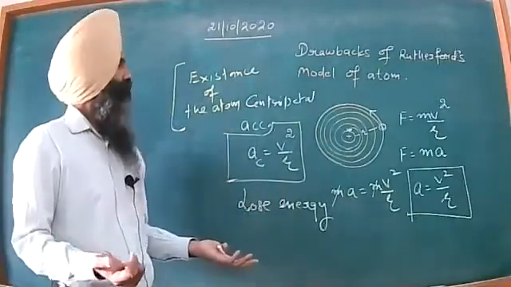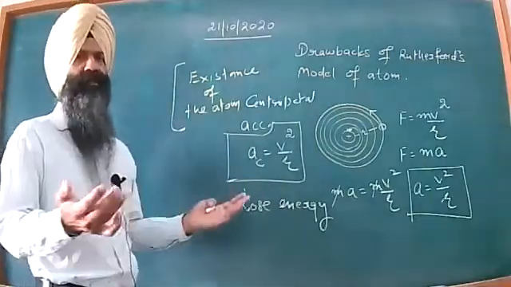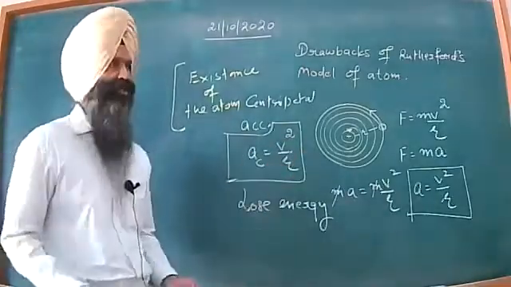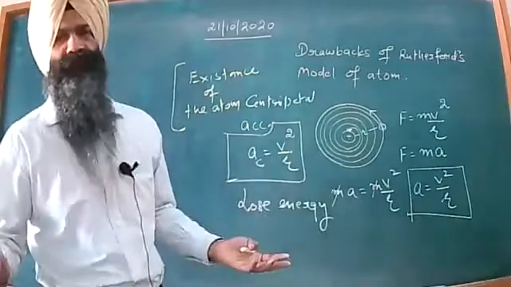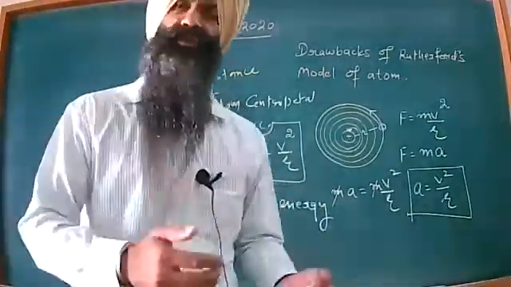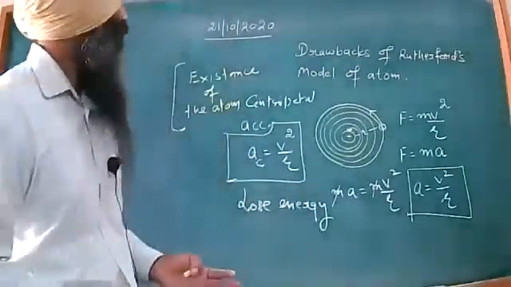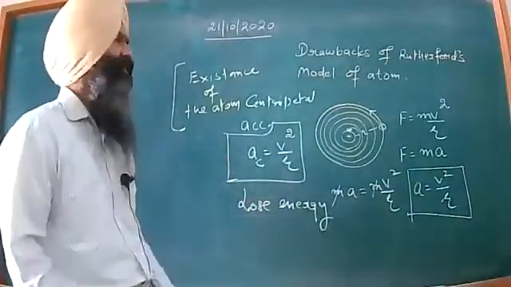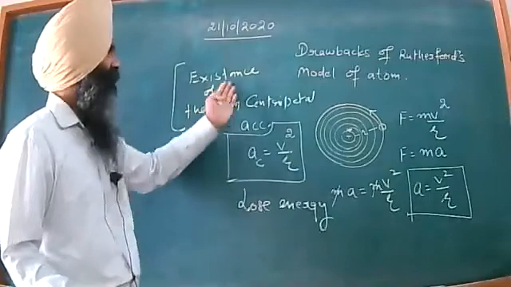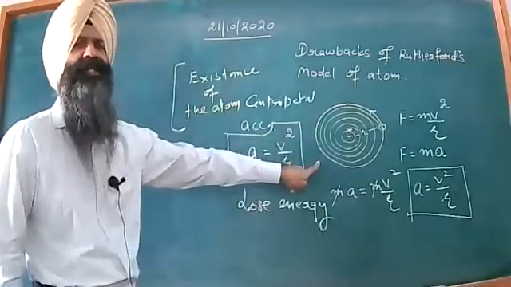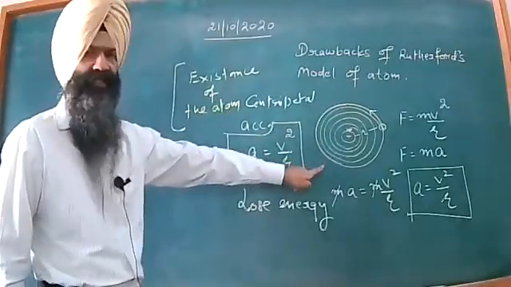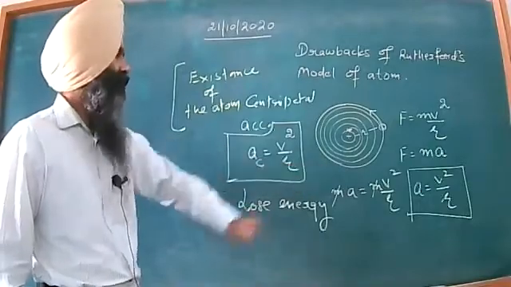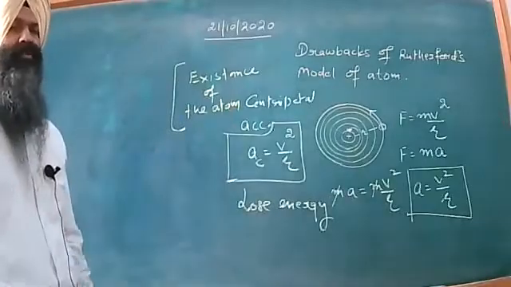In our daily life, in our routine life, we see so many objects around us, and all these objects are made up of atoms and molecules. So dear students, because matter exists and atoms exist, their existence is unjustified on the basis of classical mechanics or classical electrodynamics. So this was the first drawback.